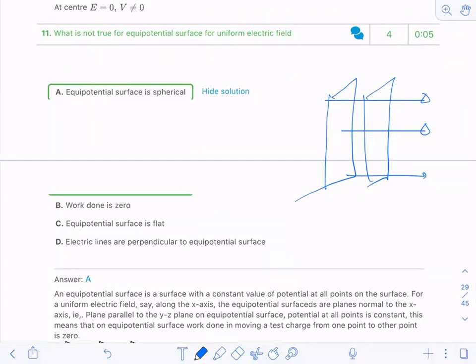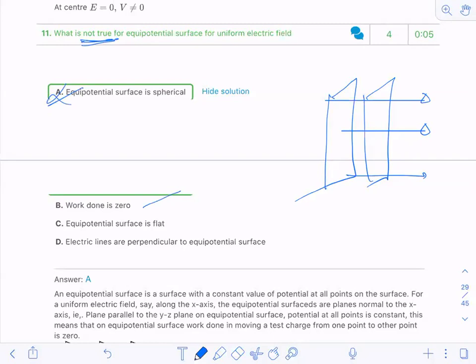So spherical surfaces are not there. Equipotential surfaces for a uniform field are not spherical. They are flat, like a plane perpendicular to the field. So option A is correct. As per the question, which is not true. Read the question properly. It's asking which is not true, so this is not true.